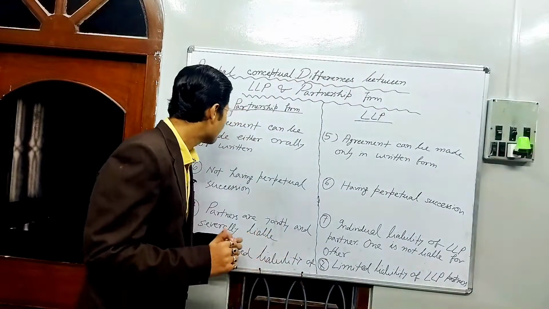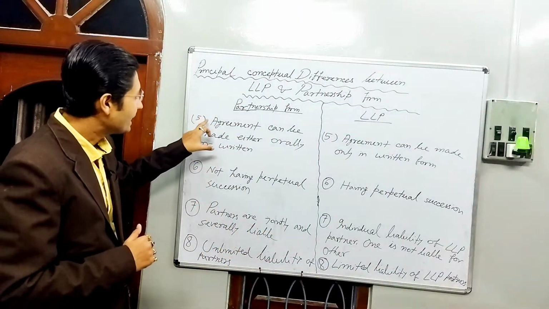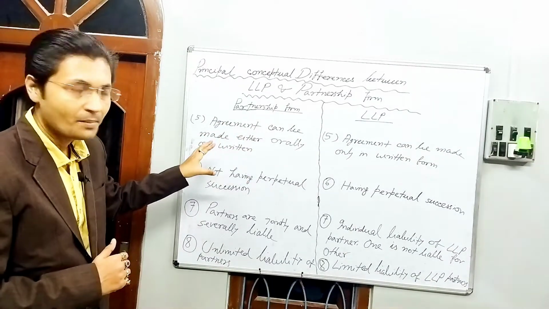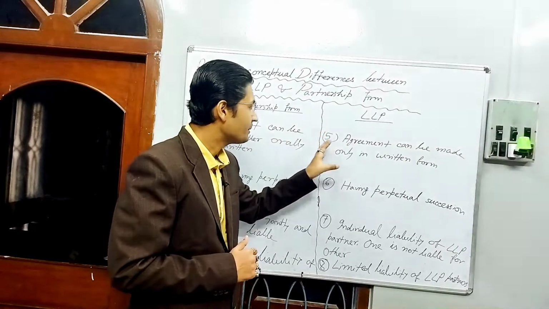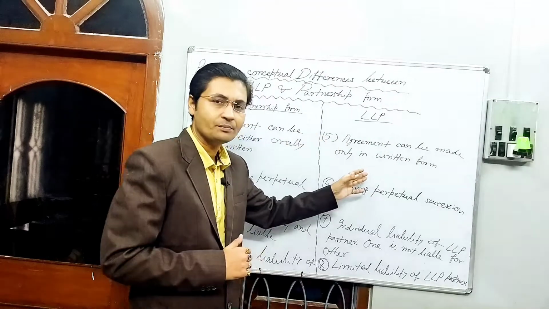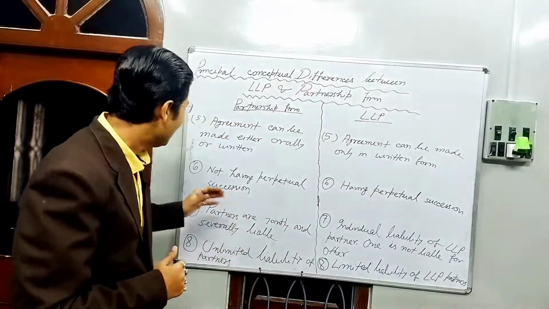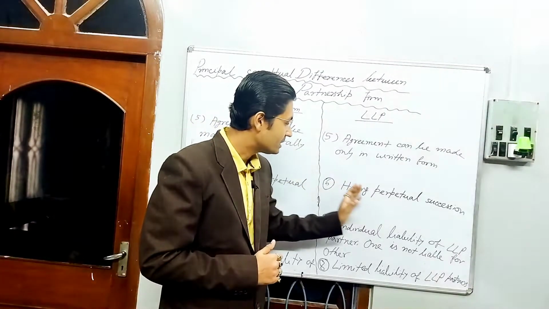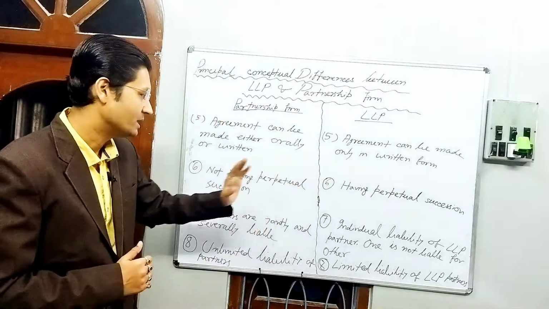So, let us have a look. Agreement in case of the partnership firm can be made either orally or in written form, whereas in case of LLP, agreement can be made only in the written form exclusively. The partnership firm does not have perpetual succession, but in case of LLP it is having the perpetual succession, permanent in nature.